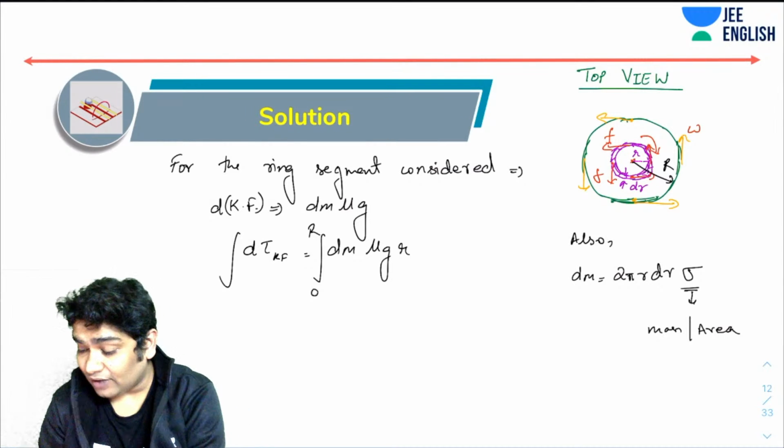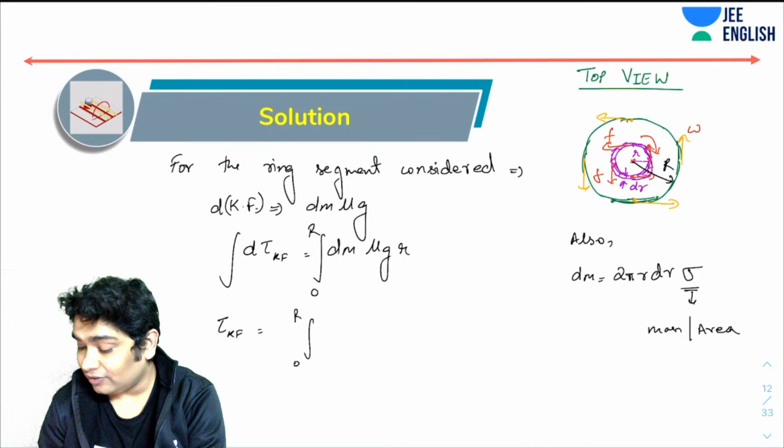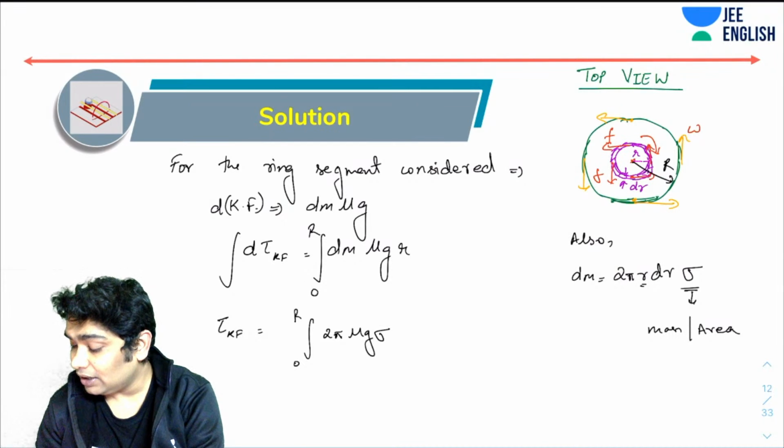So if I substitute that value, then I will get tau due to kinetic friction. Torque of kinetic friction would be equal to the integral from 0 to R of 2 pi mu g, then r and sigma, and 1 r from here.